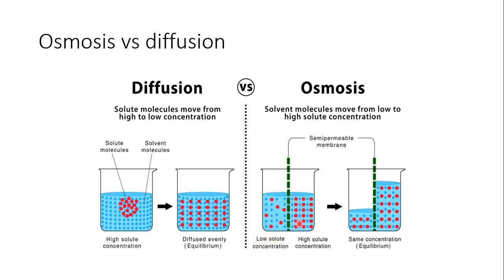And in this part, water is less and solute is more, so this part of the solution has high solute concentration or less water. So one easy definition of osmosis is the movement of water or solvent molecules from a diluted solution to a concentrated solution through a semi-permeable membrane.